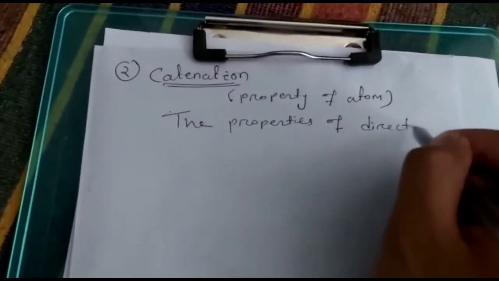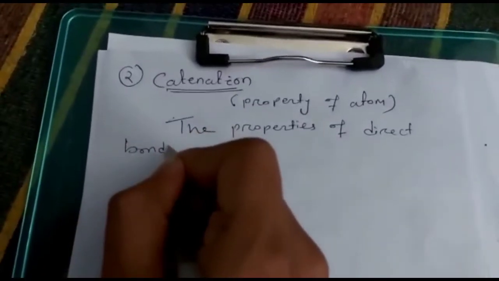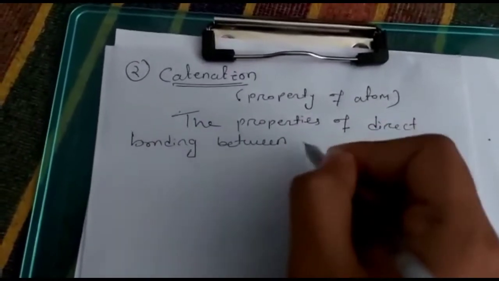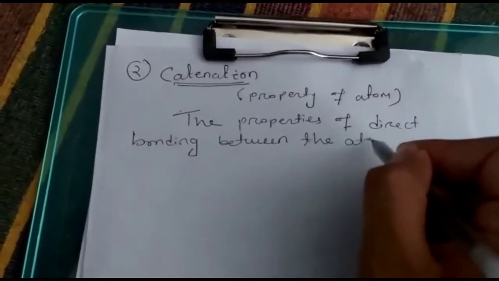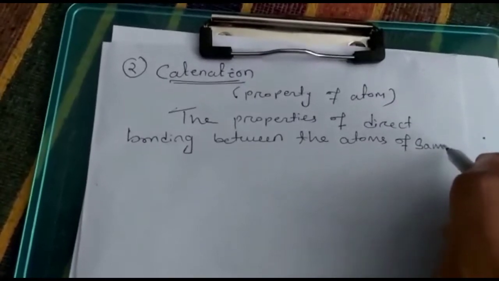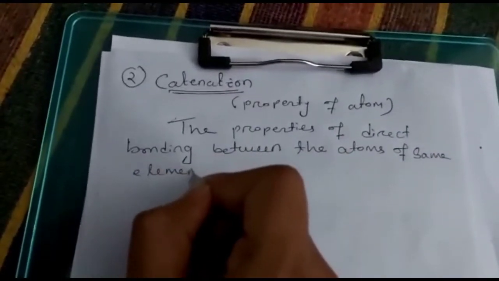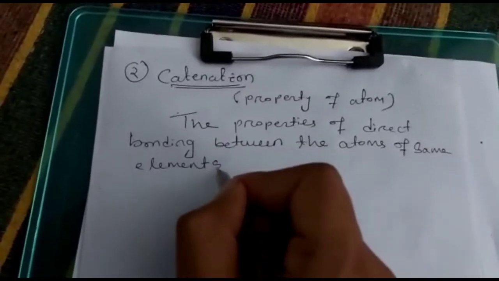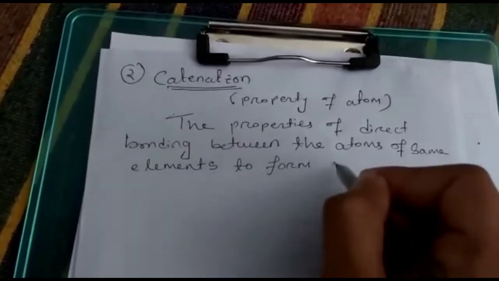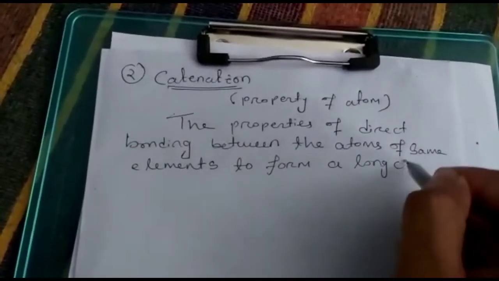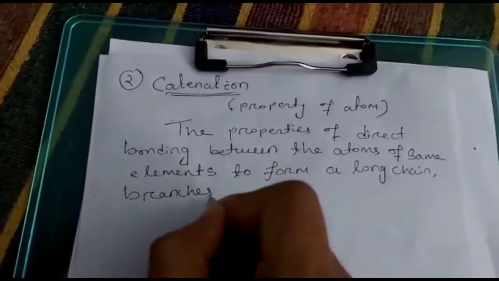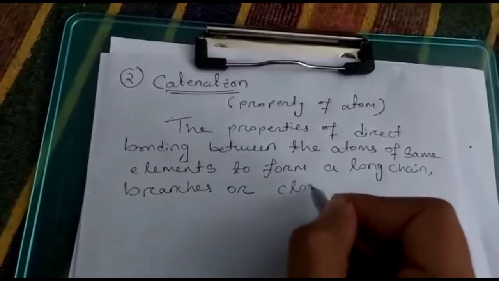Direct bonding between the atoms of same elements to form a long chain, branches or closed structures.